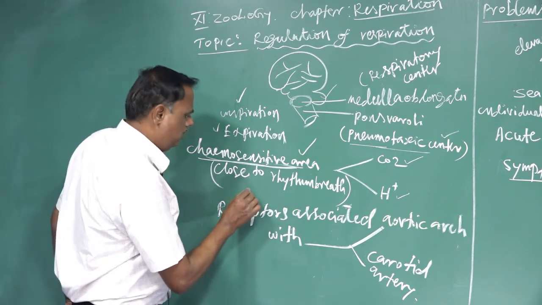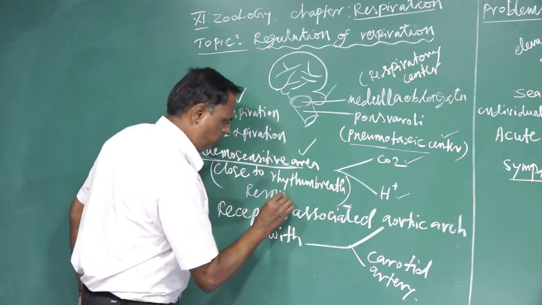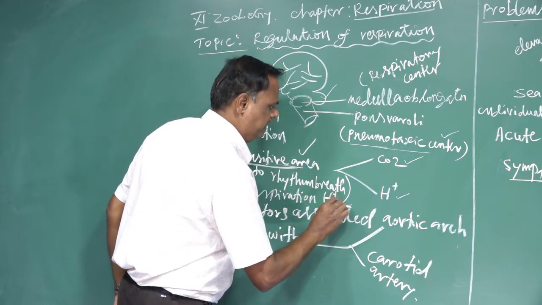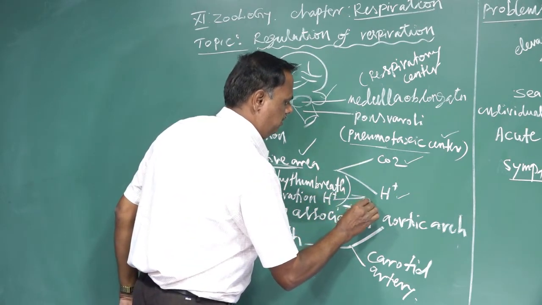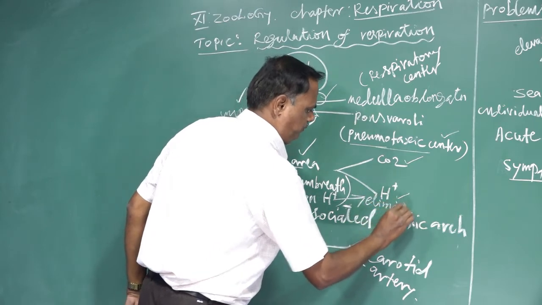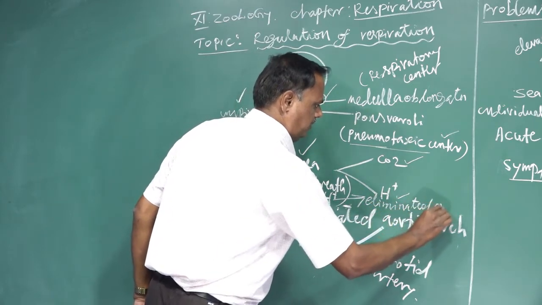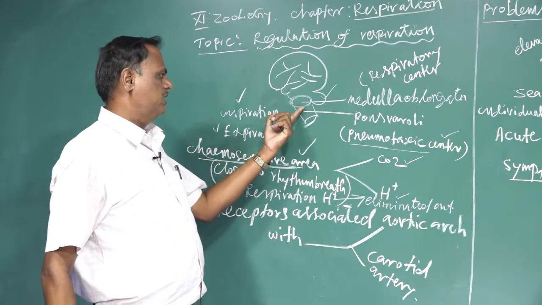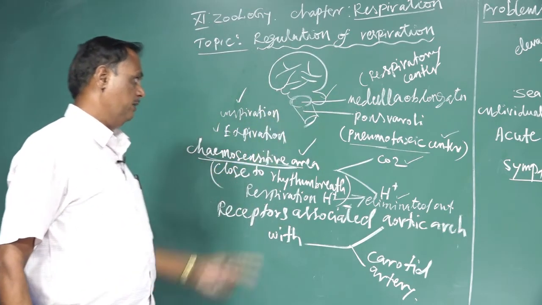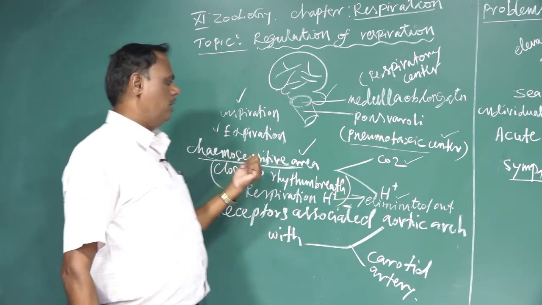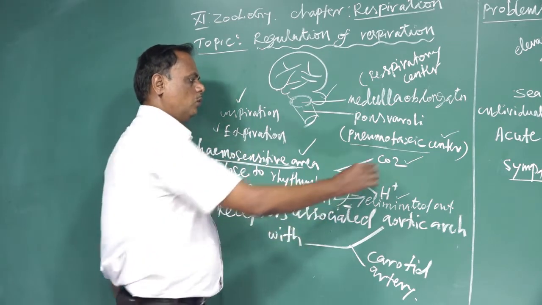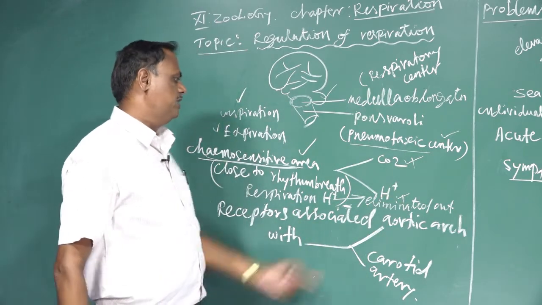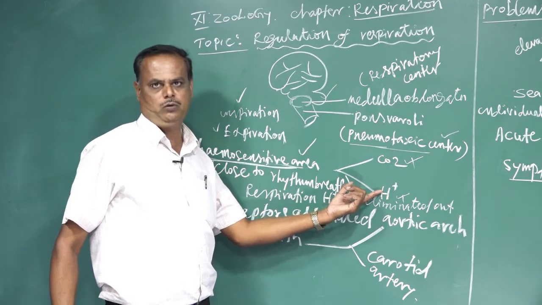During the time of respiration, the hydrogen ions are eliminated out. The chemosensitive area is present near this rhythmic breathing center. The main role of the chemosensitive area is to be sensitive to carbon dioxide and also hydrogen ions. During respiration, the hydrogen ions are eliminated out.